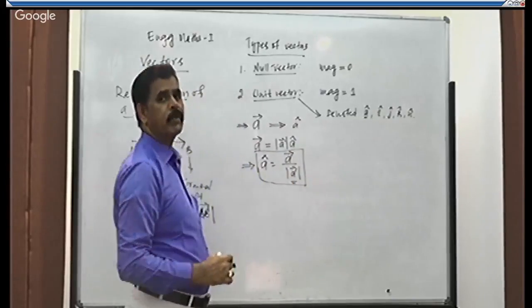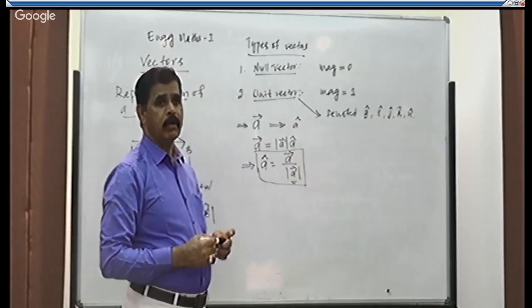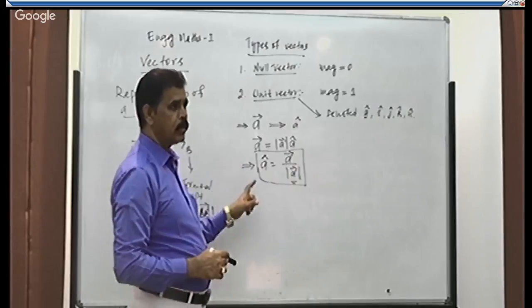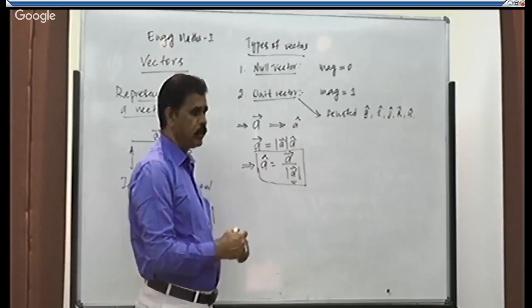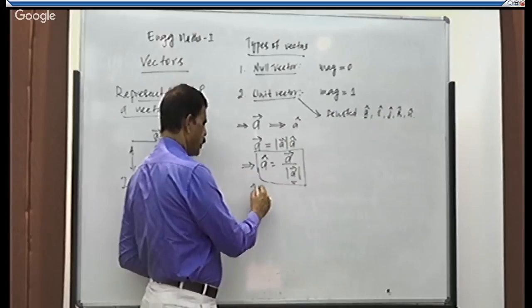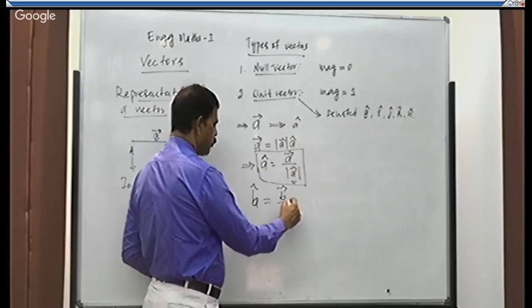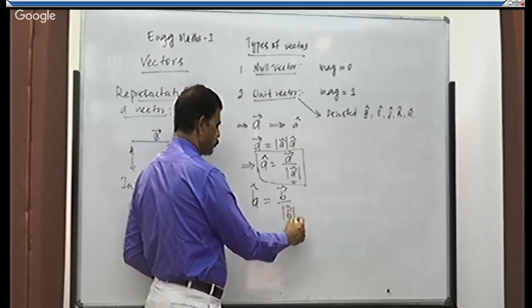With this, we can find the unit vector along any vector, or a unit vector parallel to any vector. Suppose I want to find the unit vector along B, it is equal to vector B divided by its magnitude.